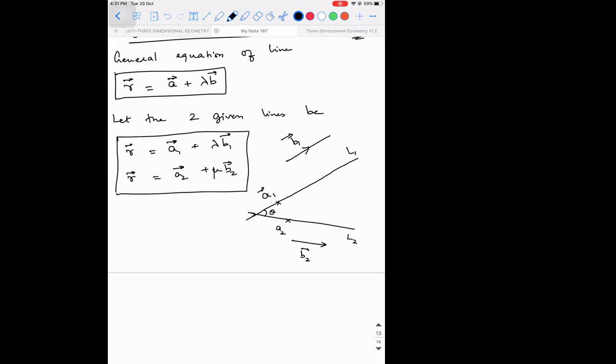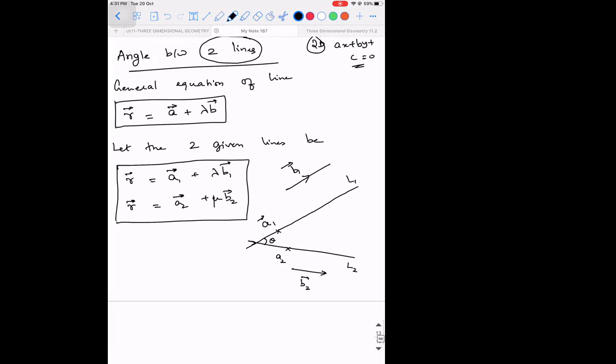Right. So what is our job on this topic? We need to find the angle between these two. That is, we need to find out the value of theta, the angle at which these two lines are intersecting. They might not intersect also. We don't know. They could have been parallel vectors also. But assuming they are able to intersect, what is going to be the angle between them? So we need to write them in terms of certain known parameters. Right. So concentrate on what I'm going to do.